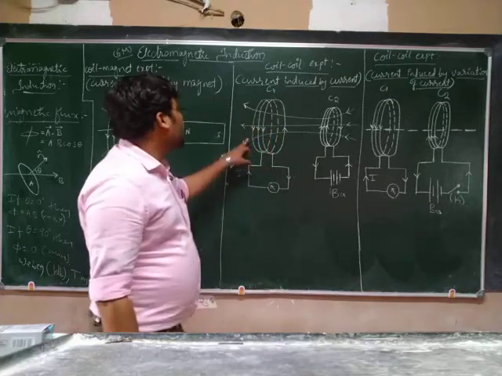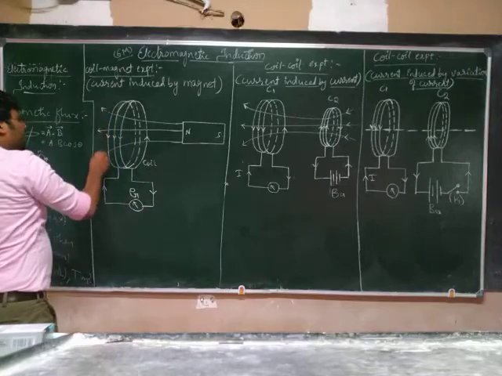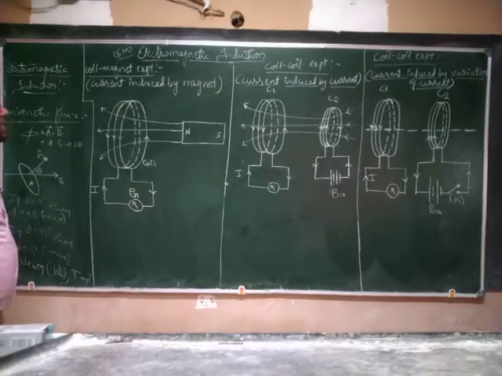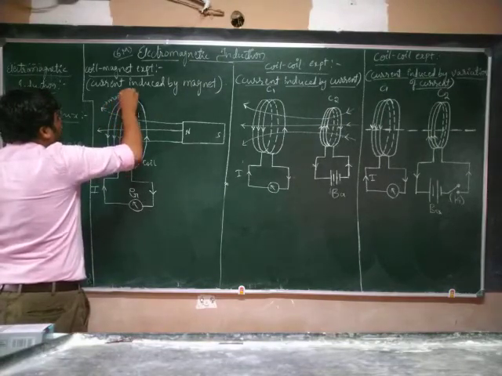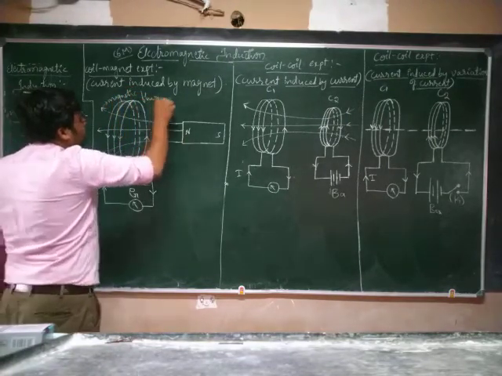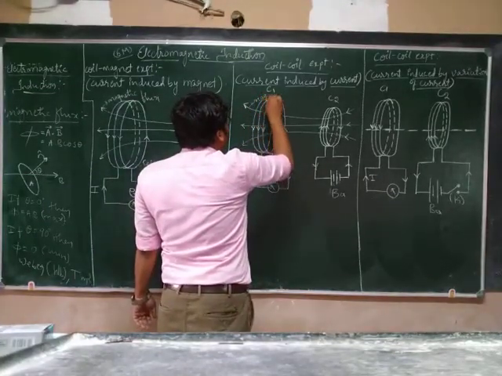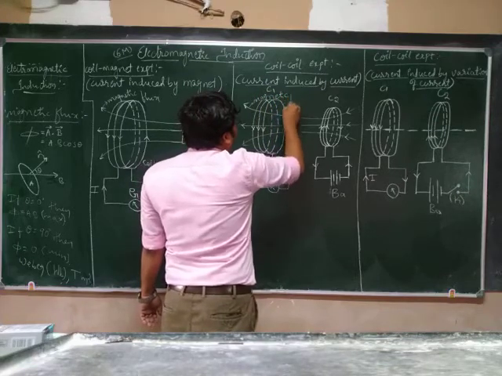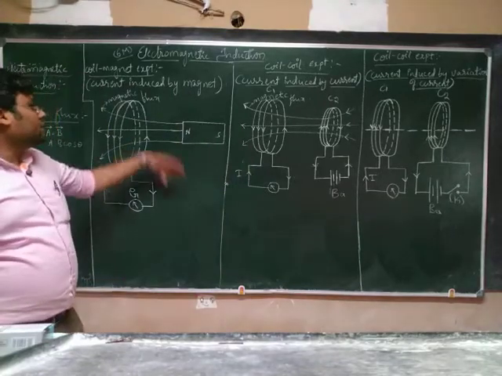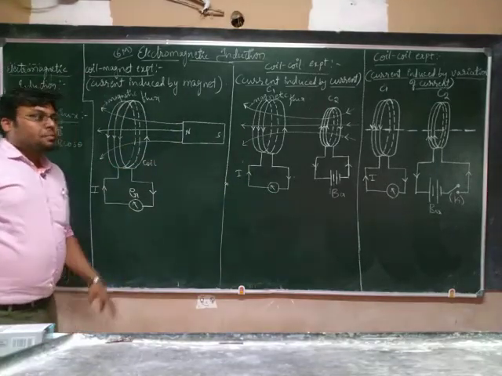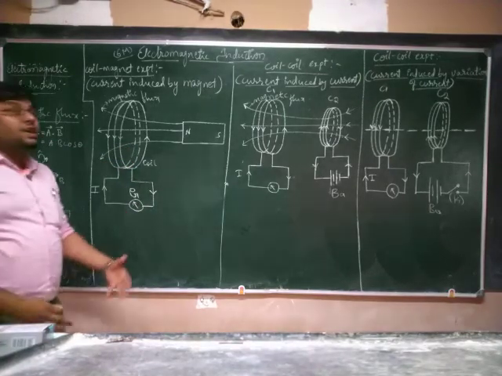And whatever the lines, arrow marks you are observing here, those are nothing but the magnetic flux. And here also, these lines are magnetic flux. We'll study the first experiment. Look here, first I'll explain the experiment and of course I'll explain how it is possible.